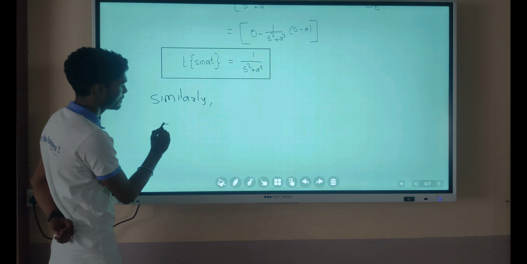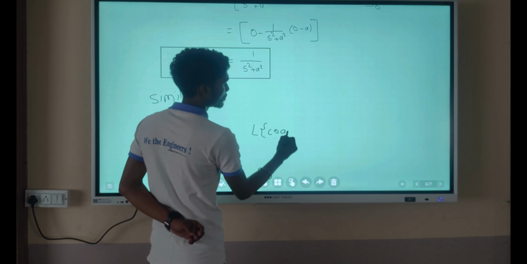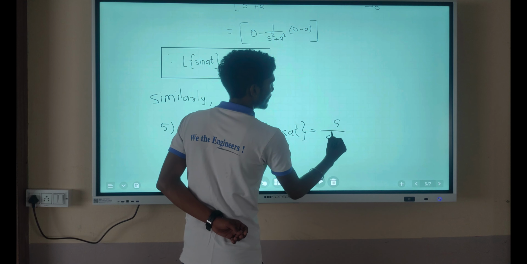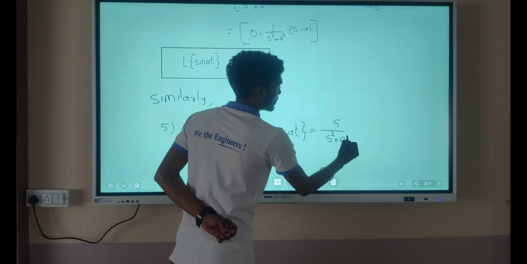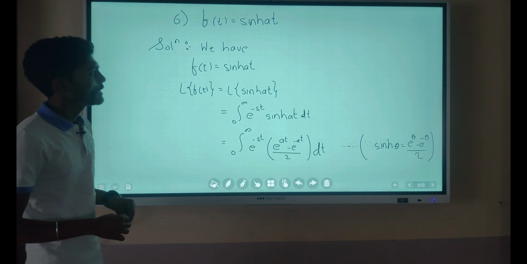Similarly, our fifth fundamental function is cos at. So the Laplace transform of cos at will be s upon s square plus a square. Now we'll see our next fundamental function, which is hyperbolic sin at. So we have f of t equal to hyperbolic sin at.